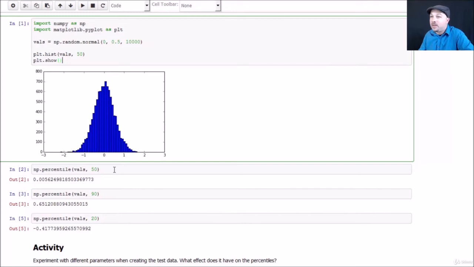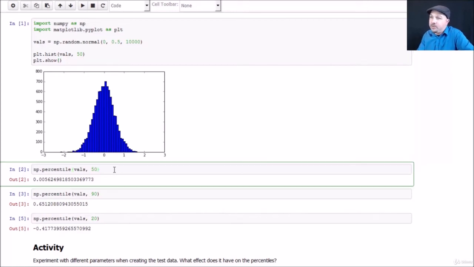Now, to compute the percentile values of this distribution, NumPy provides a very handy percentile function that will do that for you. So we created our vals list of data here using numpy.random.normal, and I can just call np.percentile to figure out the 50th percentile value in this example, and that turns out to be 0.005.